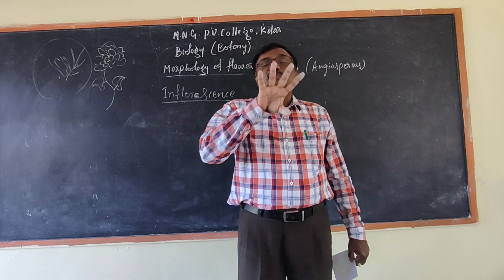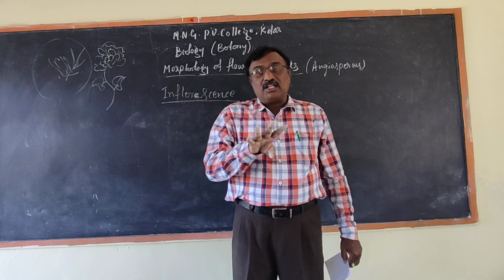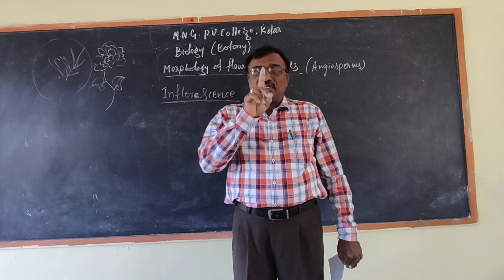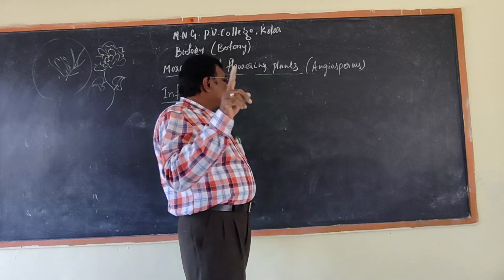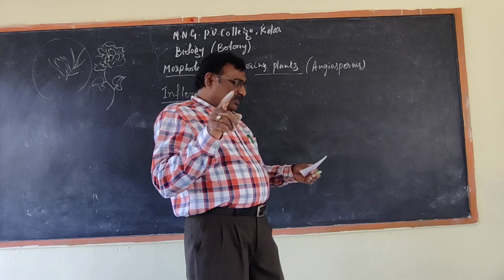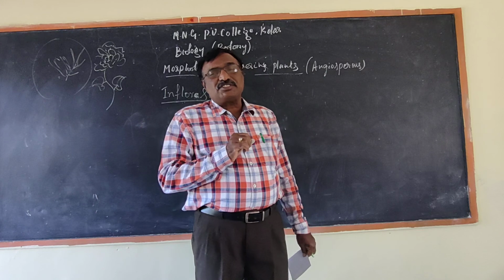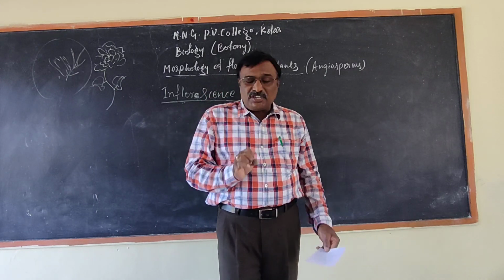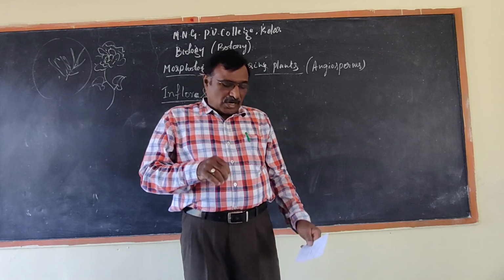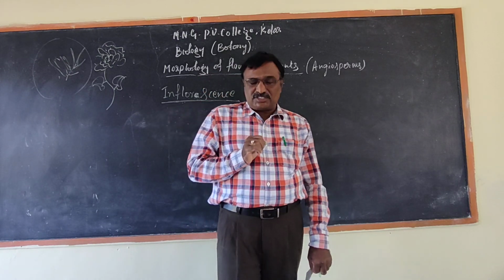The solitary has four types, and the peduncle also has four types. The four types are: racemose inflorescence, cymose inflorescence, mixed inflorescence, and special inflorescence.